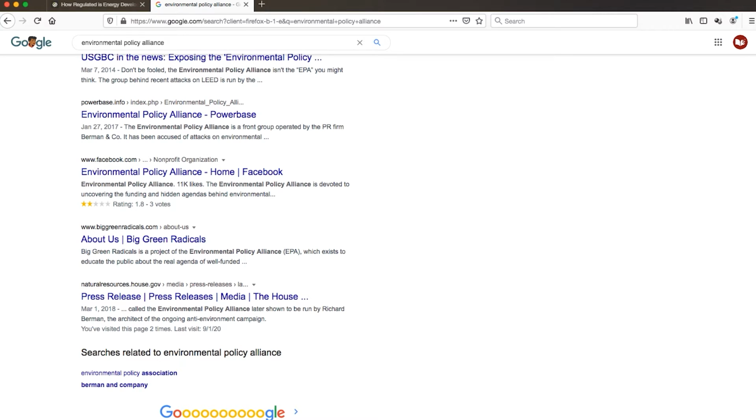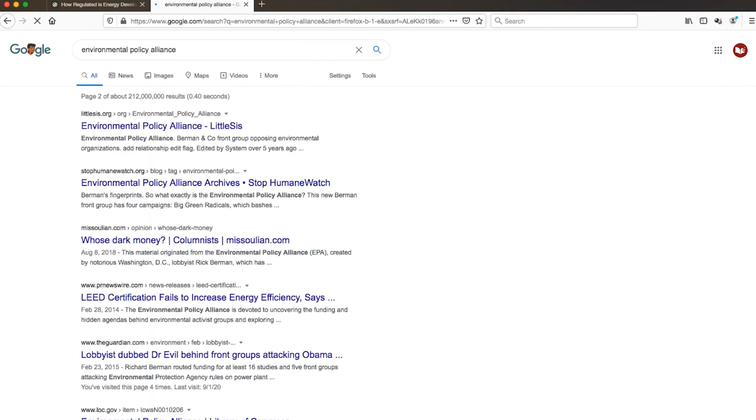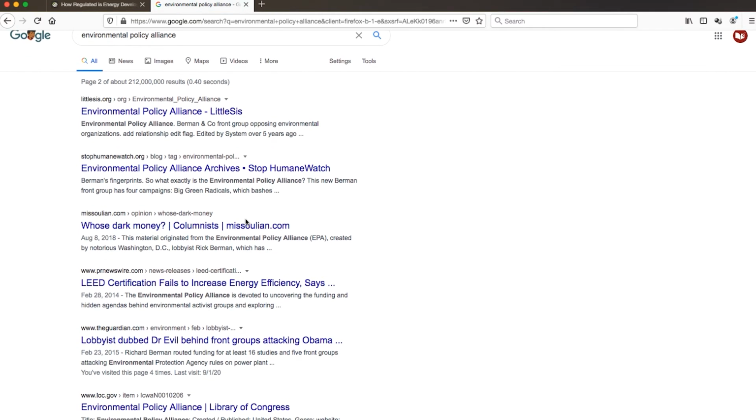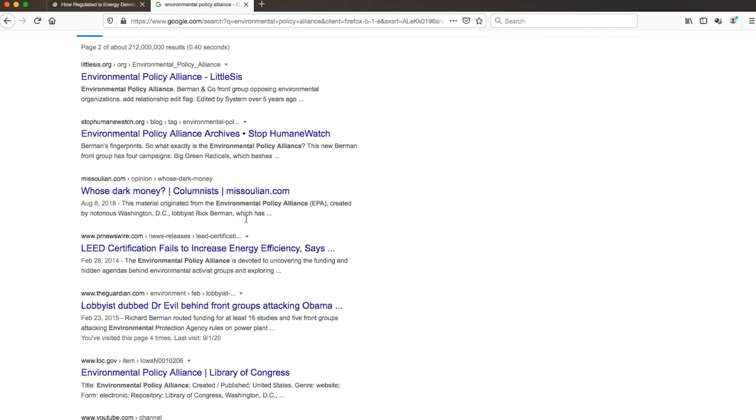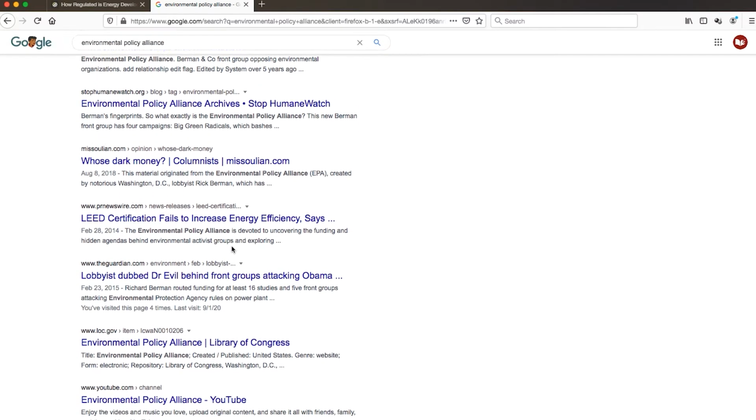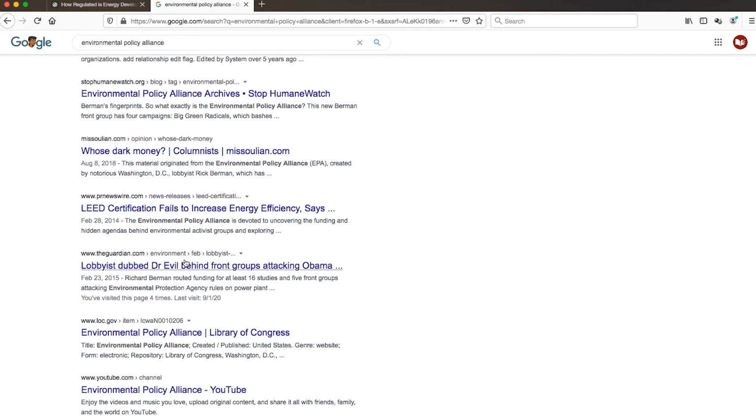In research that the Stanford History Education Group did with fact checkers, we saw that fact checkers often scrolled through the entire first page of search results and then often went into page 2 and sometimes even page 3 of the search results. So here on page 2, I now see an article from a source that I'm familiar with, The Guardian. I know The Guardian's a generally reputable news source, so that's something I think I'd like to consult.